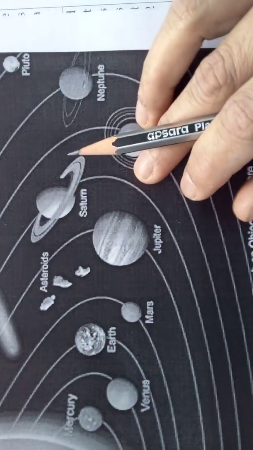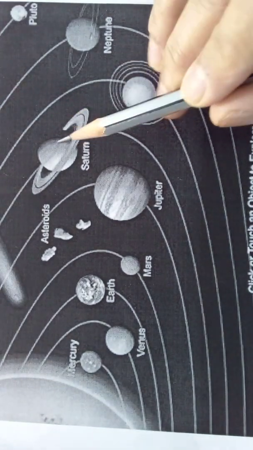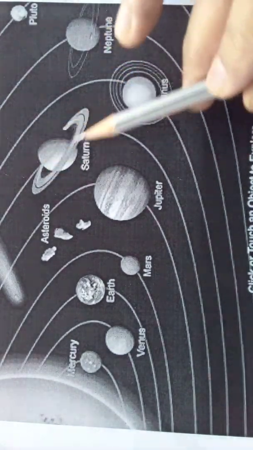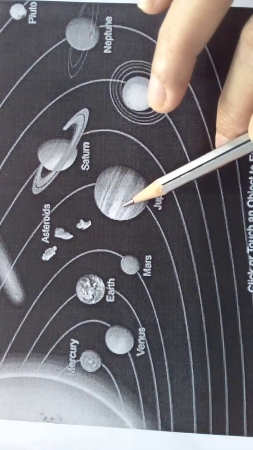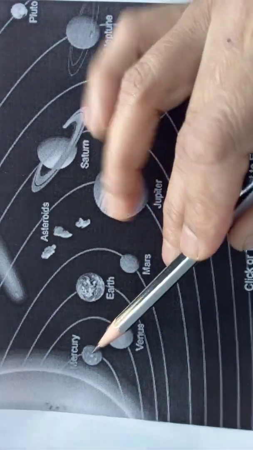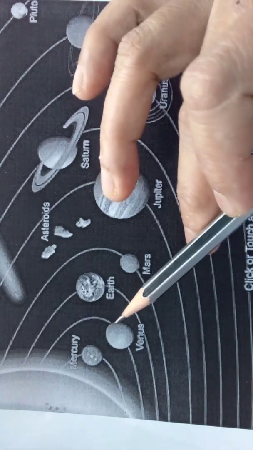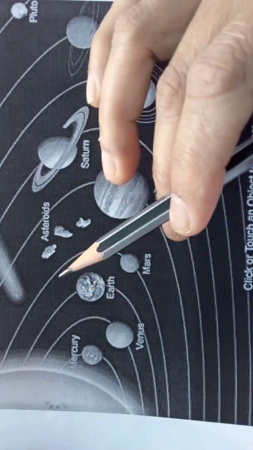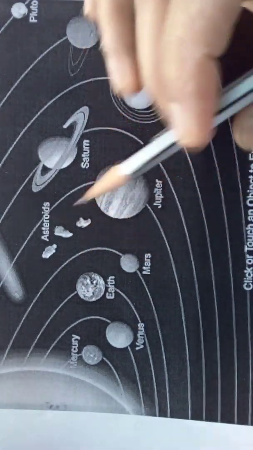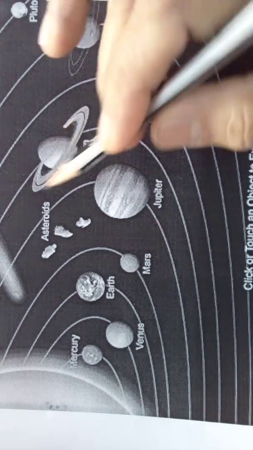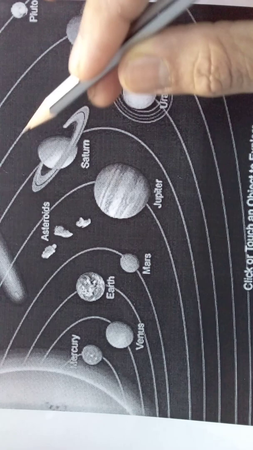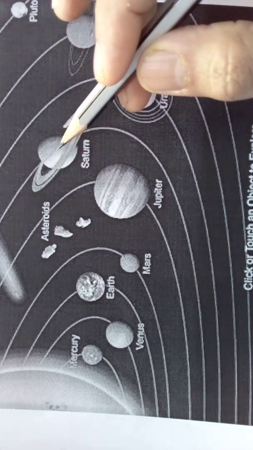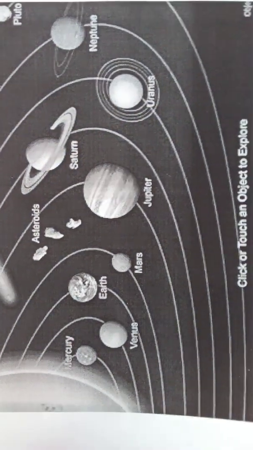That is Saturn. This is the second largest planet. The first largest planet is Jupiter. The smallest planet is Mercury. The brightest planet is Venus. The red planet is Mars. Jupiter is the largest planet. The planet of rings is Saturn. How many rings are there? 7 rings are there. Saturn has 7 rings. Understood?